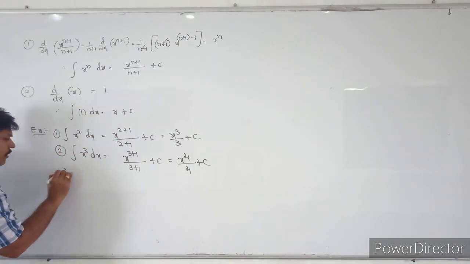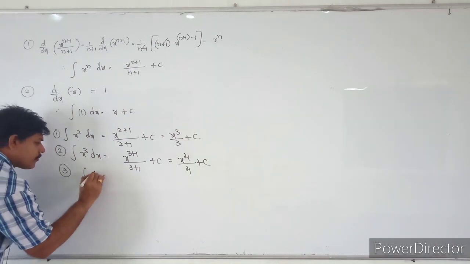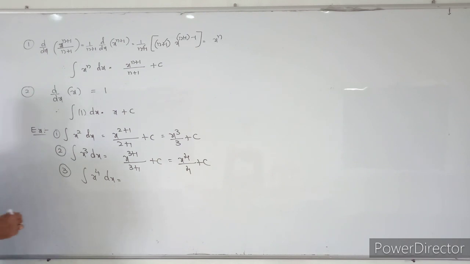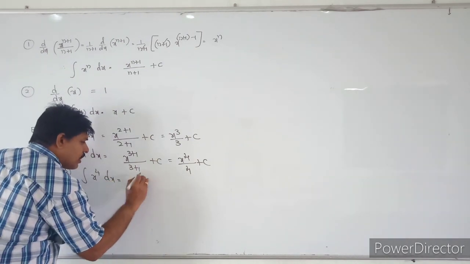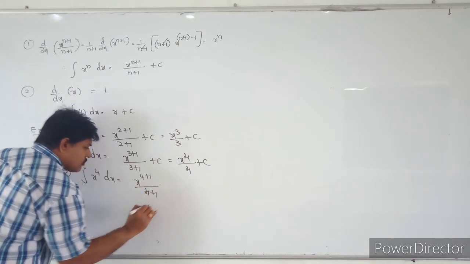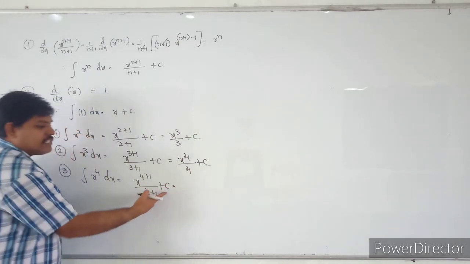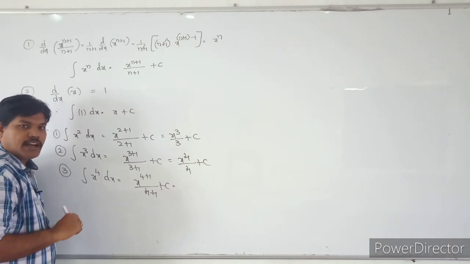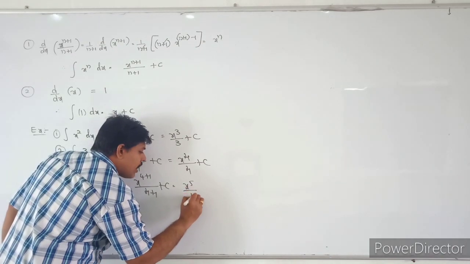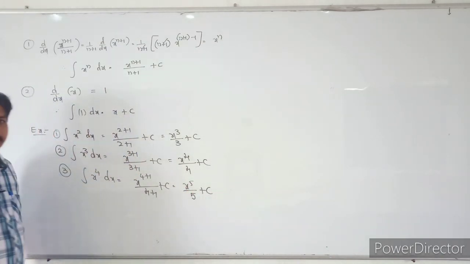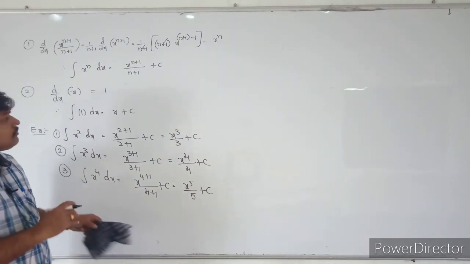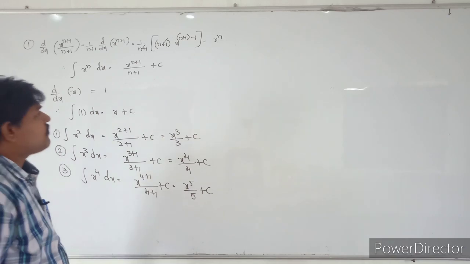And the third one is integral of x power 4 into dx. What is the integral of x power 4 into dx? That is nothing but x power 4 plus 1 by 4 plus 1, plus c. C is important, that is the integral constant. You must write it in indefinite integration. So x power 5 by 5 plus c. Are all understood, students?